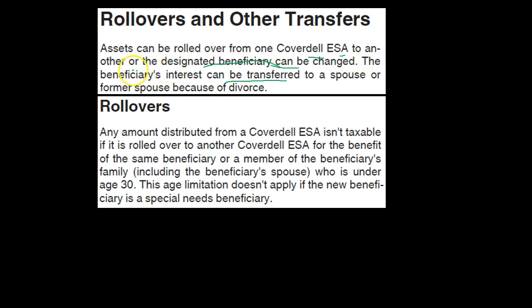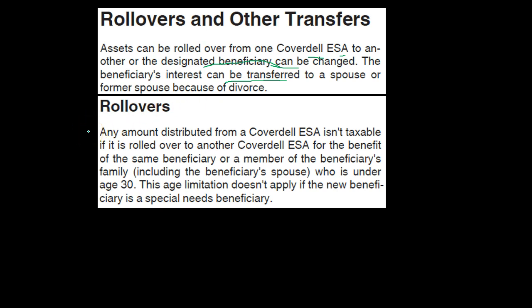And then the designated beneficiary can be changed. Now we might think of situations where that could be the case. We need to change the designated beneficiary. So when can we do that? If we have the ESA account already set up for a designated beneficiary, is it possible to change the beneficiary? So it says here, the designated beneficiary can be changed, and the beneficiary's interest can be transferred to a spouse or former spouse because of divorce. So the beneficiary can be transferred to a spouse or former spouse. Back to the text. Rollovers.